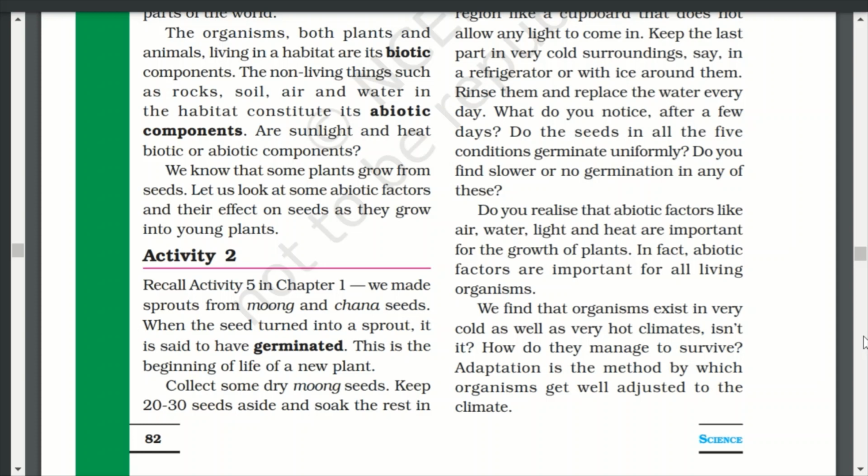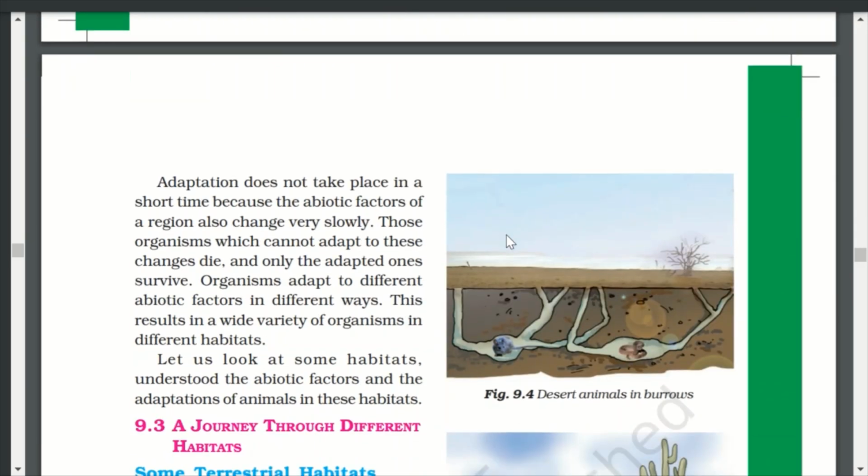Adaptation is the method by which organisms get well adjusted to the climate. Adaptation does not take place in a short time because the abiotic factors of a region also change very slowly. Those organisms which cannot adapt to these changes die, and only the adapted ones survive. Organisms adapt to different abiotic factors in different ways.